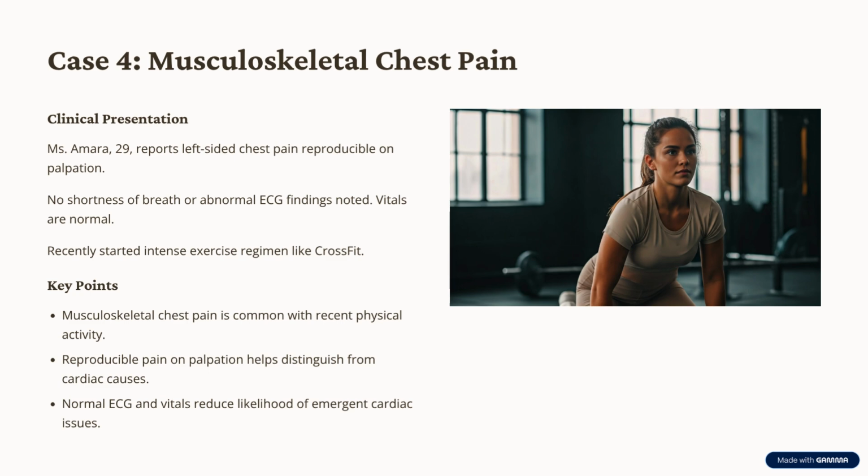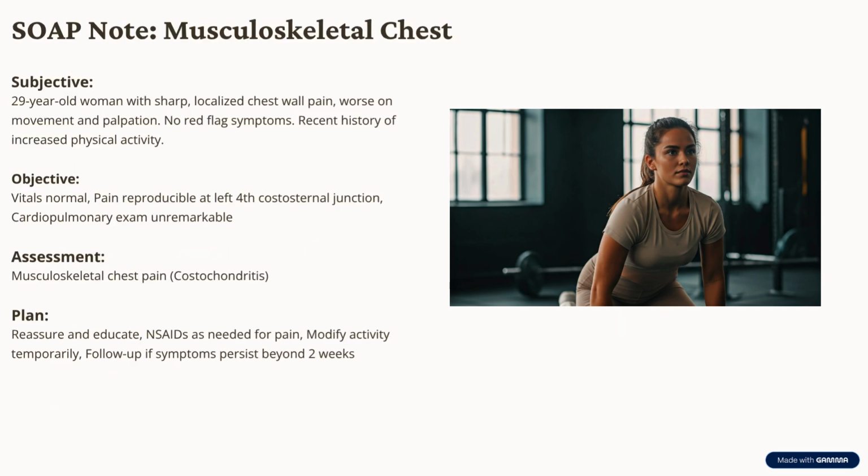Case 4, Ms. Amara, 29, presents with left-sided chest pain reproducible on palpation, no shortness of breath, normal ECG and vitals, recently started CrossFit. SOAP note. S. Subjective. 29-year-old woman with sharp, localized chest wall pain, worse on movement and palpation, no red flag symptoms, recent history of increased physical activity.